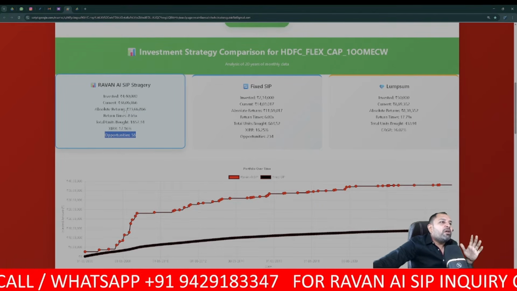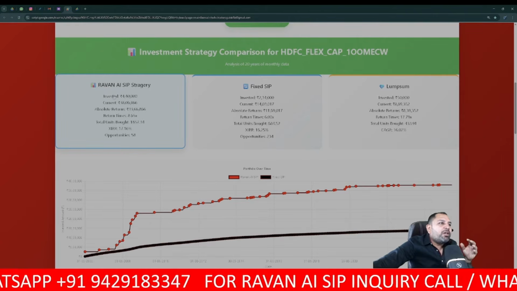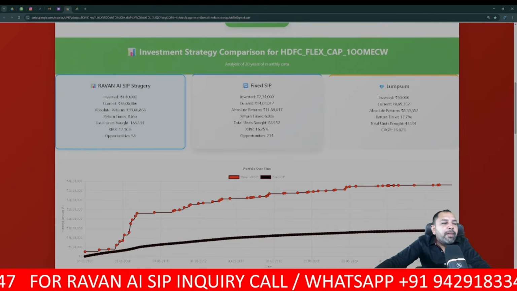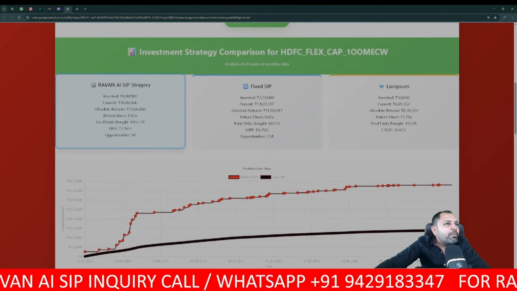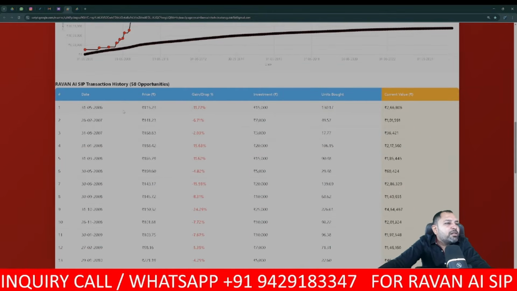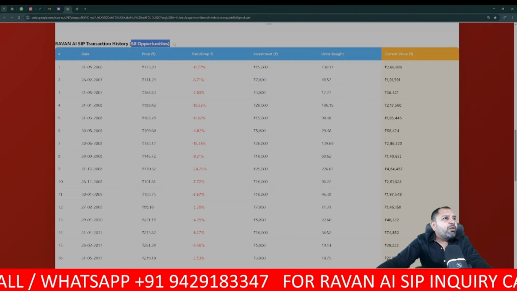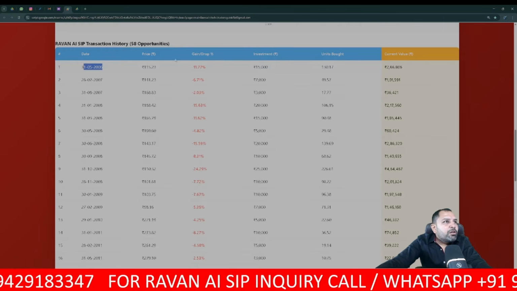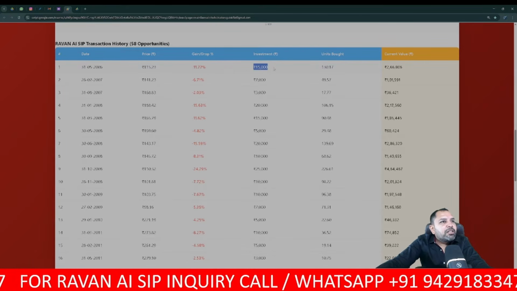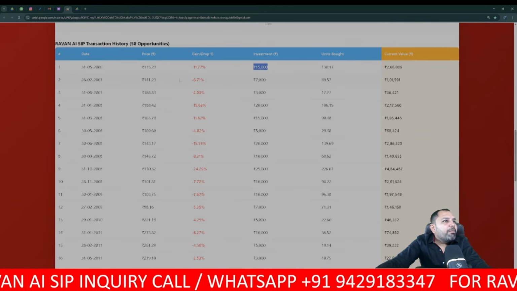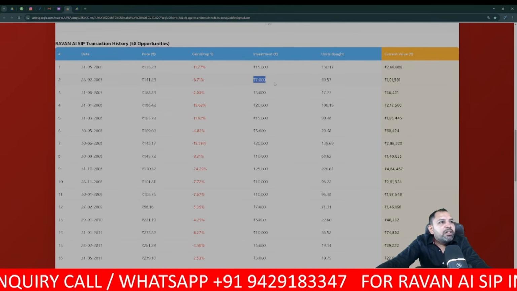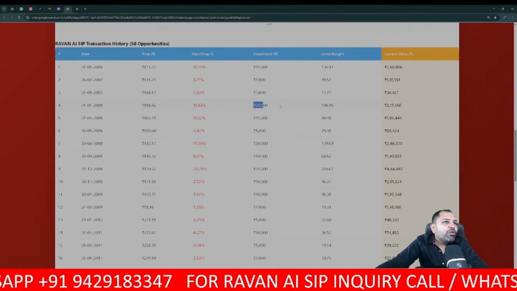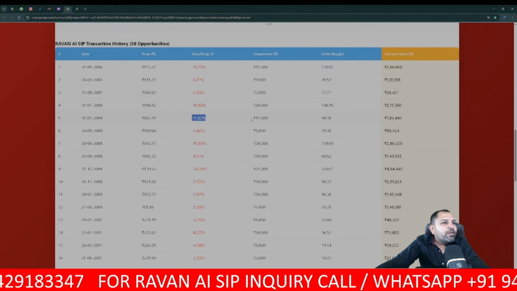Only 58 times. Now let's click over here. Once we click over here, it gives the Ravan AI SIP data, and once we click over here on fixed SIP, it shows the fixed SIP data. So I'm clicking over here and showing you what data it has given. You can see 58 opportunities, 58 times the market has dipped from 2006 till date. So on the first 11% dip, we invested 15,000 as per our strategy. The market dipped 6%, we invested 7,000. The market dipped more than 15%, we decided to invest 20,000. More than 10%, we decided 15,000.